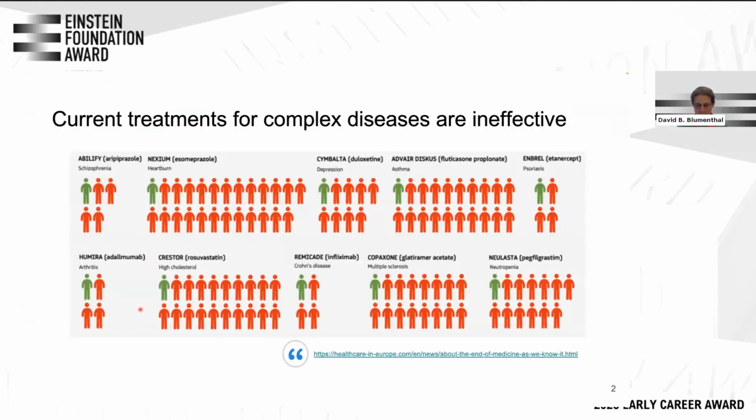So one thing we're facing at the moment is that our current treatment for many complex diseases are actually pretty ineffective. What you see here in red and green are fractions of patients that received a specific treatment and then either did or did not benefit from it. In green, you see the fractions of patients that did, and in red, those that didn't benefit. And you see that actually for the diseases shown here, the situation is rather bleak, and this actually holds for many, many complex diseases. So now the question is, what is underlying this rather bleak situation?